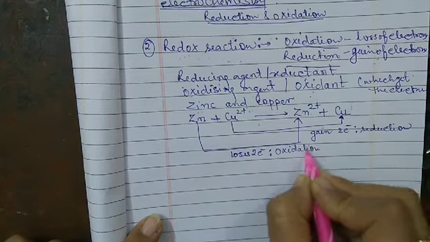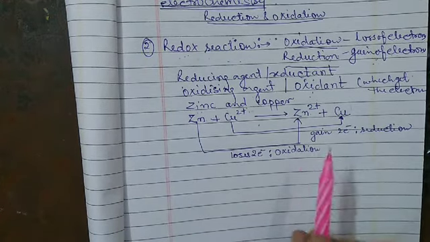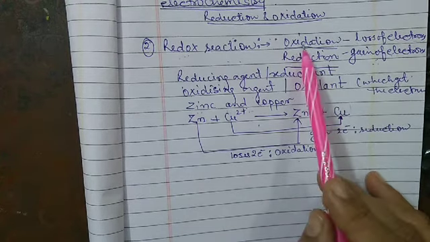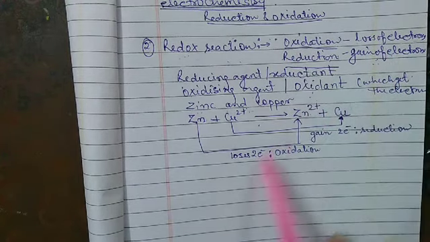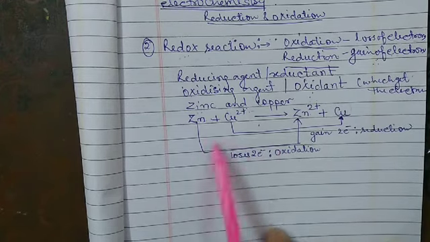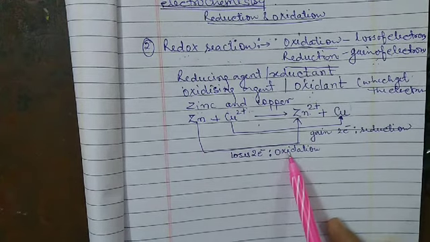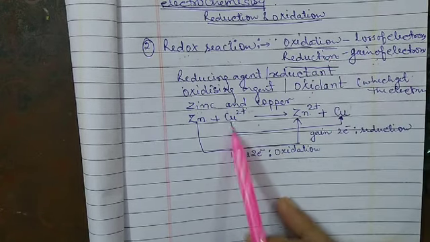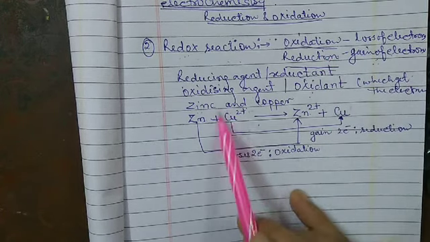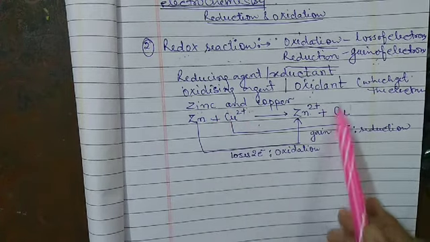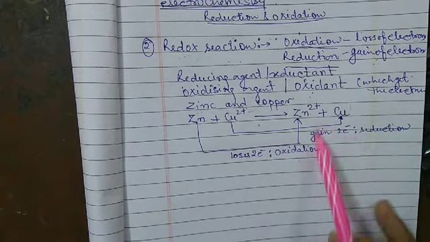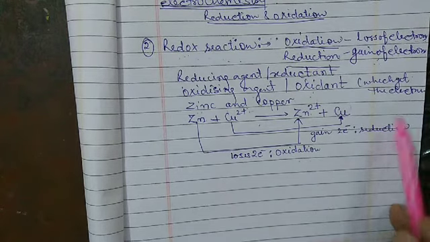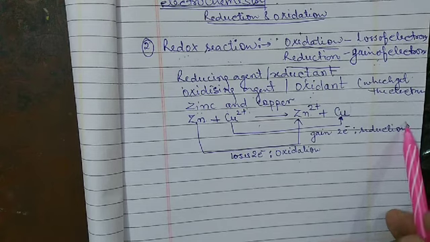It is termed as oxidation, because earlier we have already studied that oxidation means loss of electrons. Here the loss of electrons takes place, that's why it is called oxidation, and reduction means gain of electrons. So here Cu2+ becomes Cu, so gain of electrons takes place, and this one is termed as a reduction.